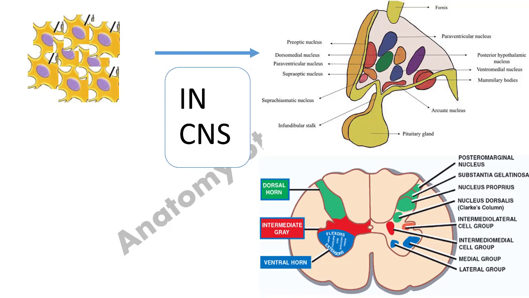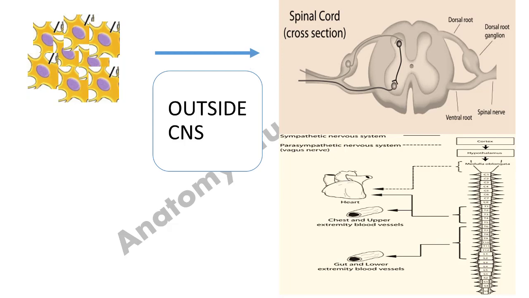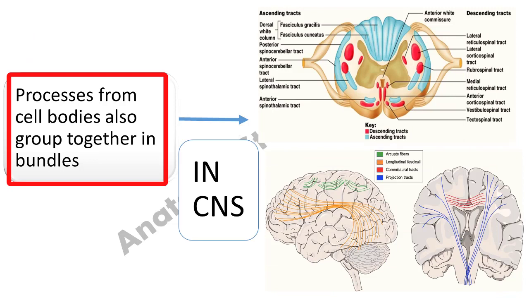If these same cell bodies group together and form a cluster outside the central nervous system, we call it a ganglion. So ganglia can be dorsal root ganglia or spinal ganglia, and the autonomic ganglia. Ganglia are collections outside the central nervous system. As I have told you, cell bodies with a similar function form collections within the central nervous system or outside it, and we name them nuclei and ganglia respectively.